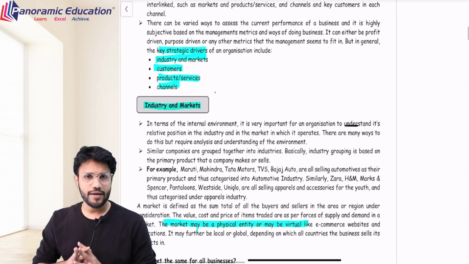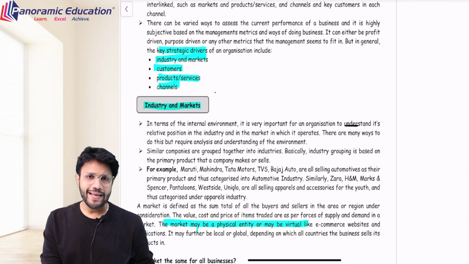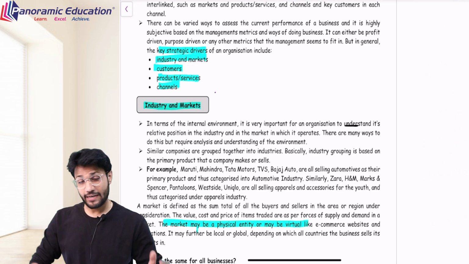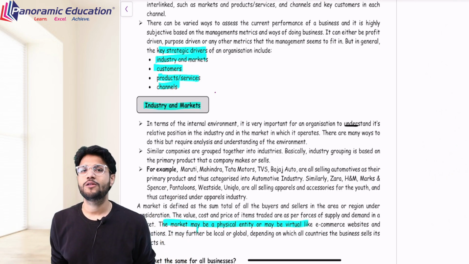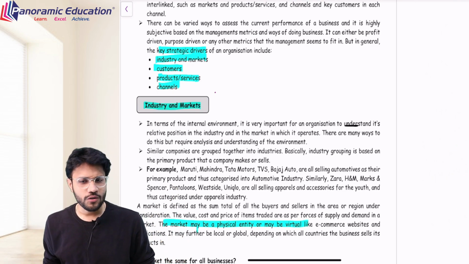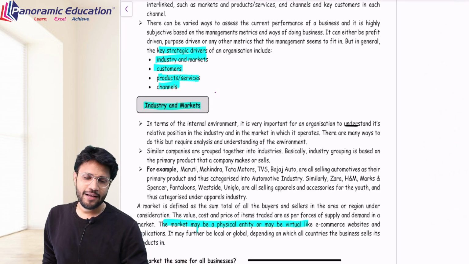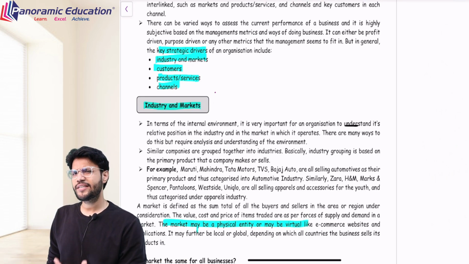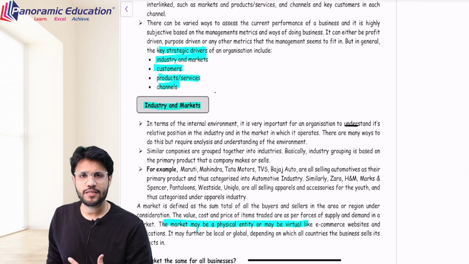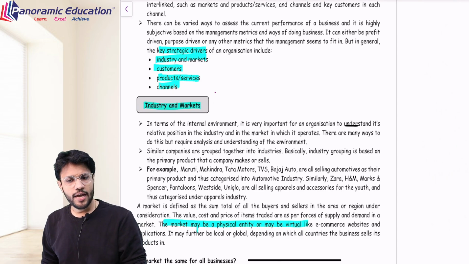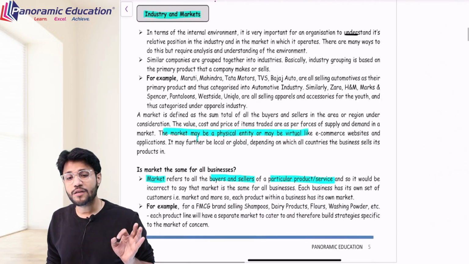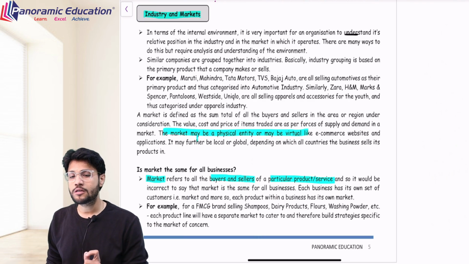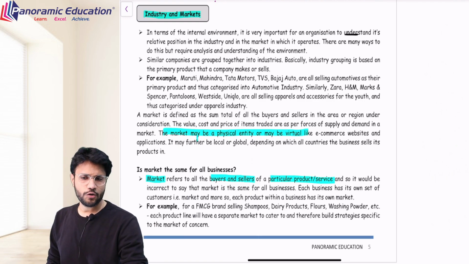Well, what is market, sir? Market is a place where buyer and seller meet. It can be virtual also, like for example online, or it can be physical also, and they decide. Buyer decides the amount which he is ready to pay for that commodity, and seller decides at which price he wants to sell, right? So there is a discussion in the market. This market is very important for us because the market decides the pricing also, and market holds the competition also. Market refers to all the buyers and sellers of a particular product or service.